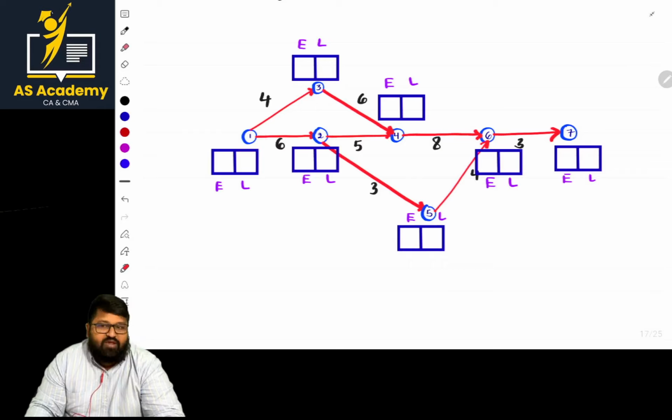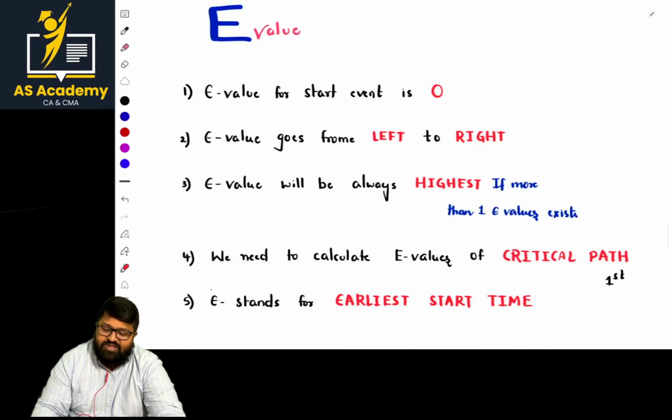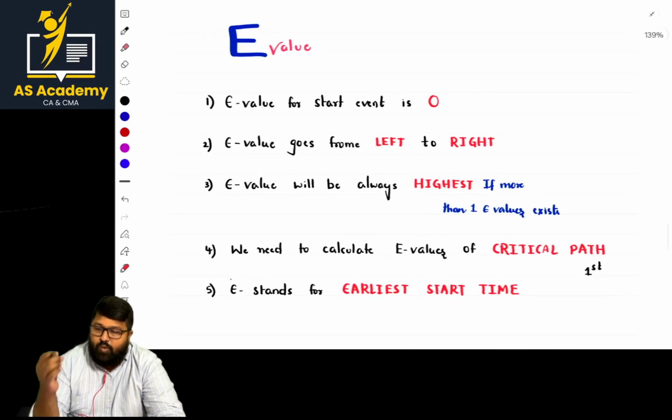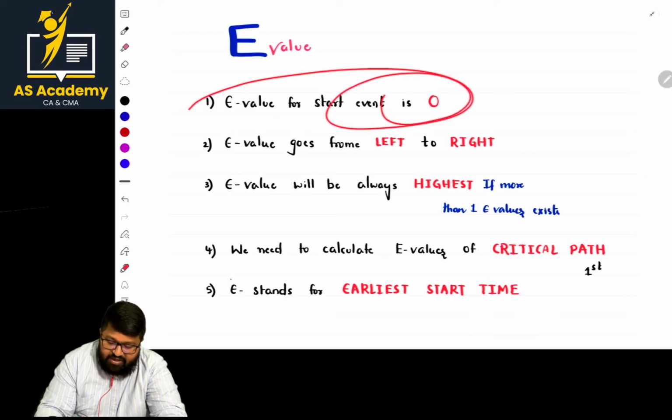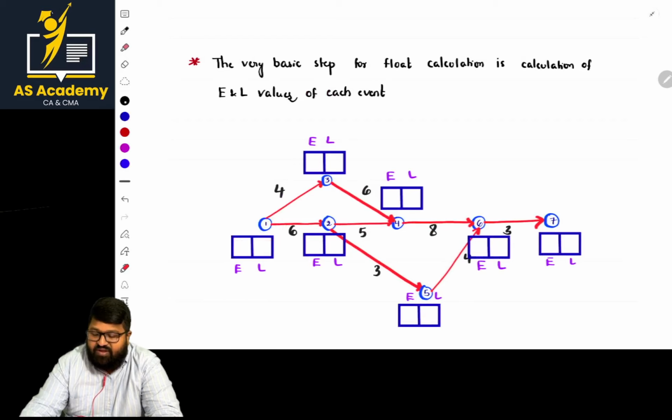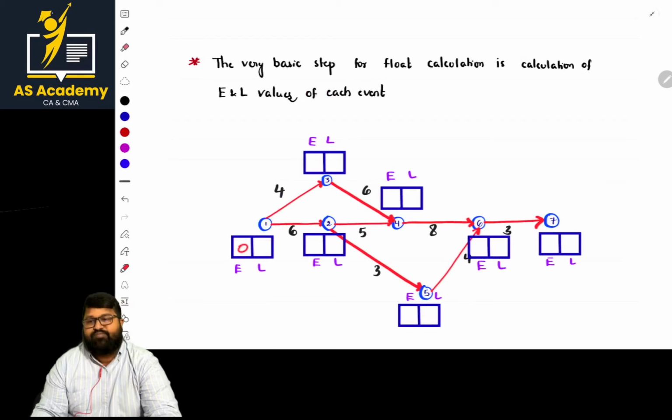Am I clear? If I am clear, shall we? So these are the rules for E value calculation. What are the rules for E value calculation, sir? E value of a starting event will always be 0. So here, what is the starting event? 1 is the starting event. For that, the E value will be 0. Clear?